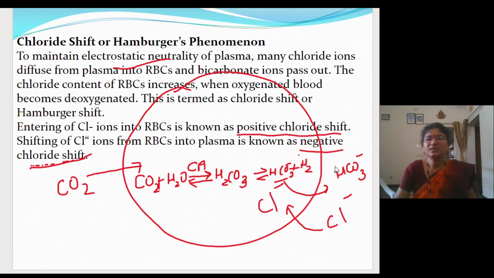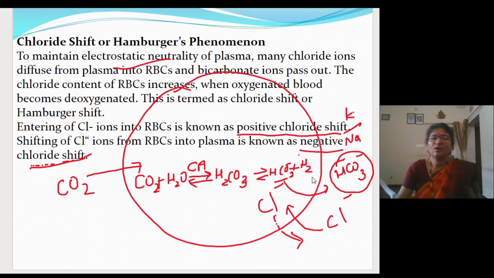So this bicarbonate, when it enters into the plasma, will combine with the sodium, or it may combine with the potassium. In the form of potassium bicarbonate and sodium bicarbonate, it will get transported through the blood to the lungs. There all the reactions will occur opposite, like chloride ions from the plasma and from the RBC will come out.